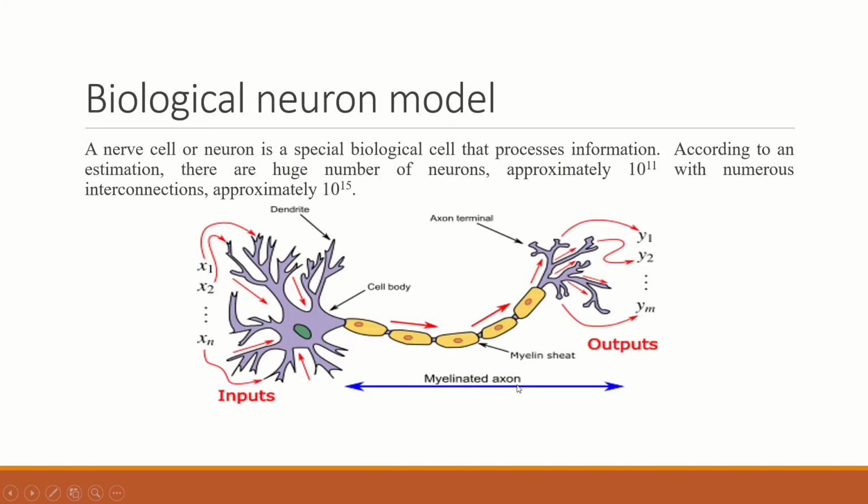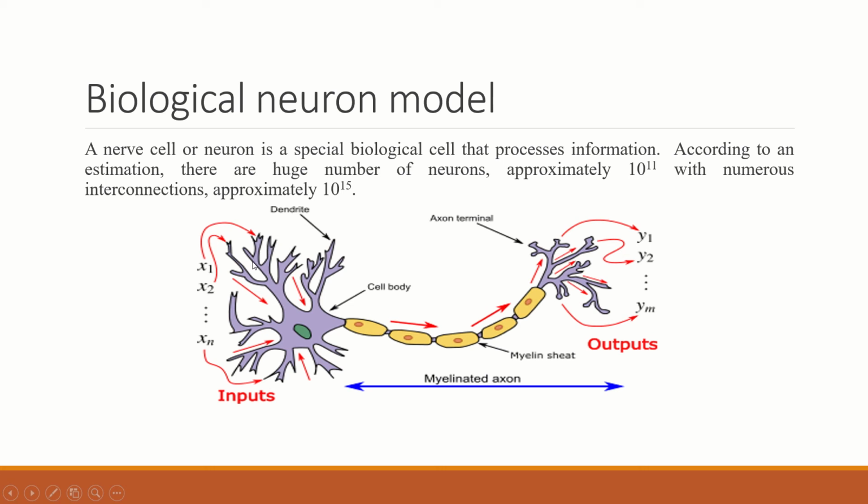So this is a model of a biological neuron. A nerve cell or neuron is a special biological cell that processes information. According to an estimation, there is a huge number of neurons, approximately 10 to the 11, with interconnections, approximately 10 to the 15. This is a neuron model you can see here. At first this is the soma, the cell body, and these are the axon terminals, and these are the dendrites. These dendrites are considered as x1, x2, x3 and so on. These are the inputs provided to the dendrites.